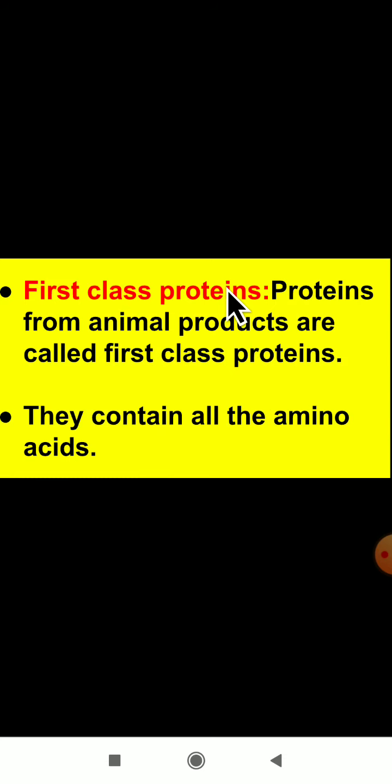So in a first class protein, amino acids are present. What does a first class protein contain? They contain all the amino acids.